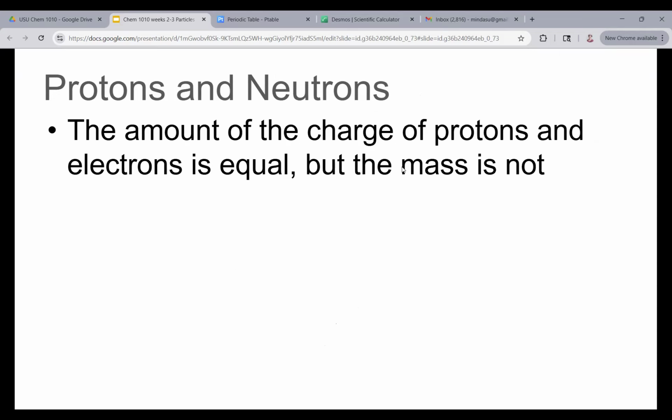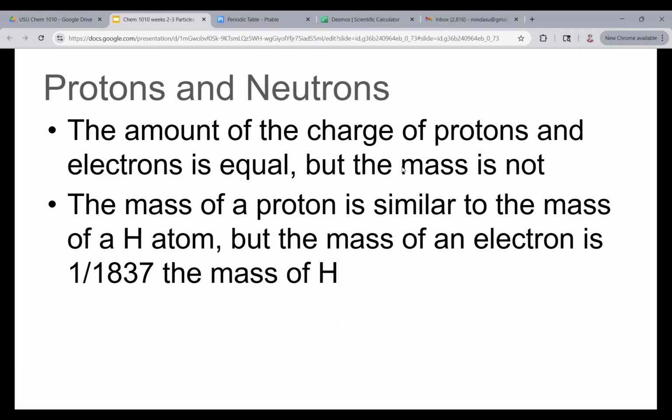Now, the amount of the charge of protons and electrons is equal, but the mass of protons is not equal to the mass of electrons. The mass of a proton is actually similar to the mass of a hydrogen atom, but the mass of an electron is 1/1,837th that of the mass of a hydrogen atom. So whenever we're looking at an atom and trying to find the mass, we basically say the electron mass is negligible compared to the mass of the proton.